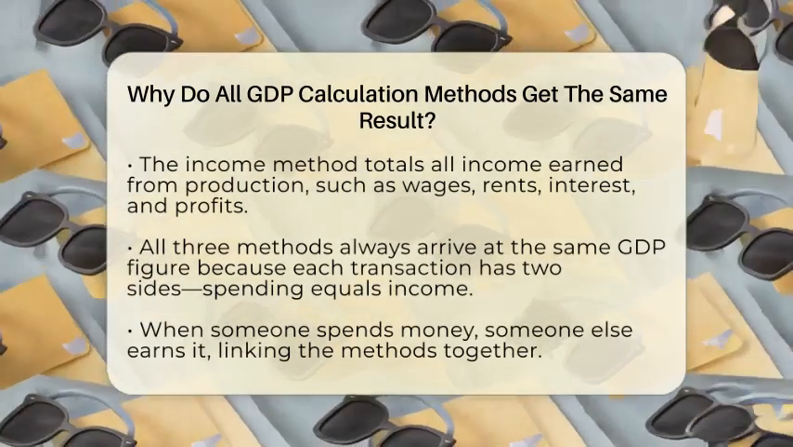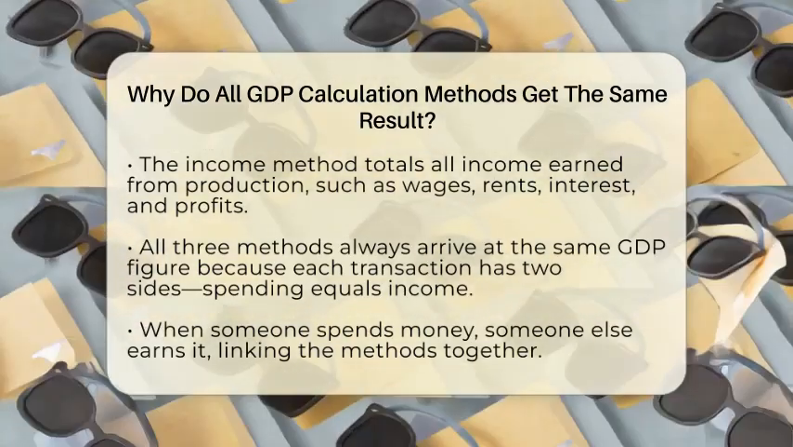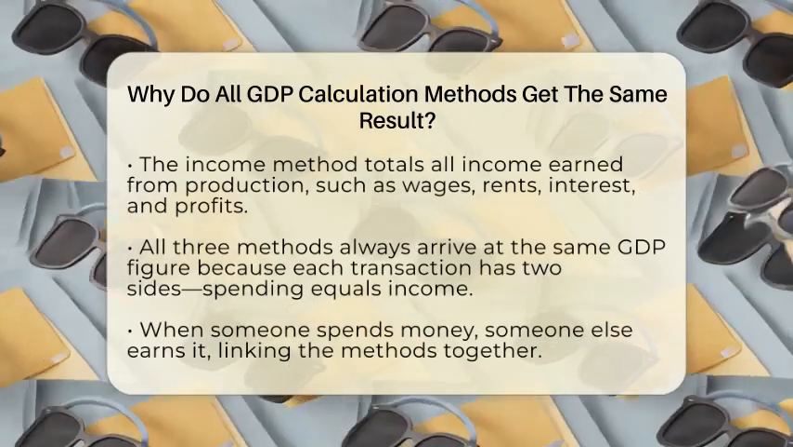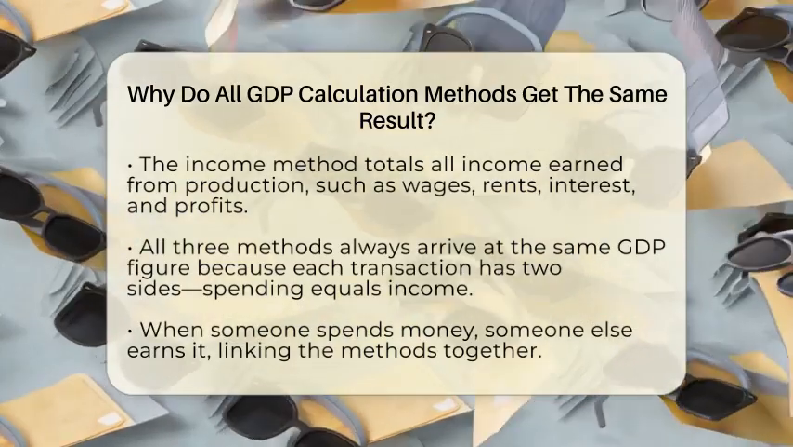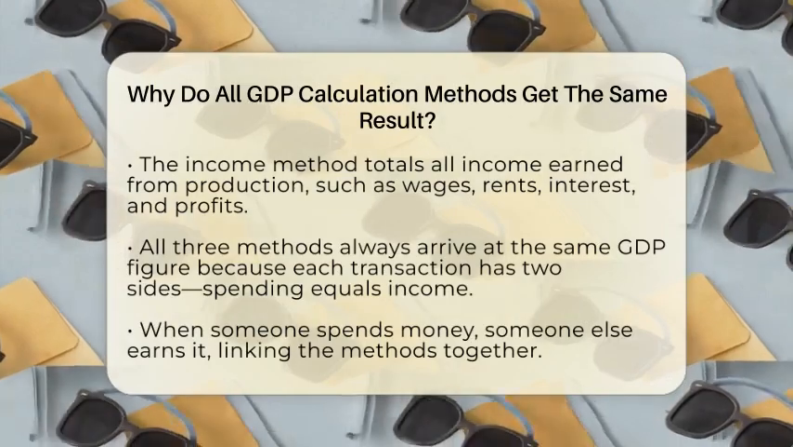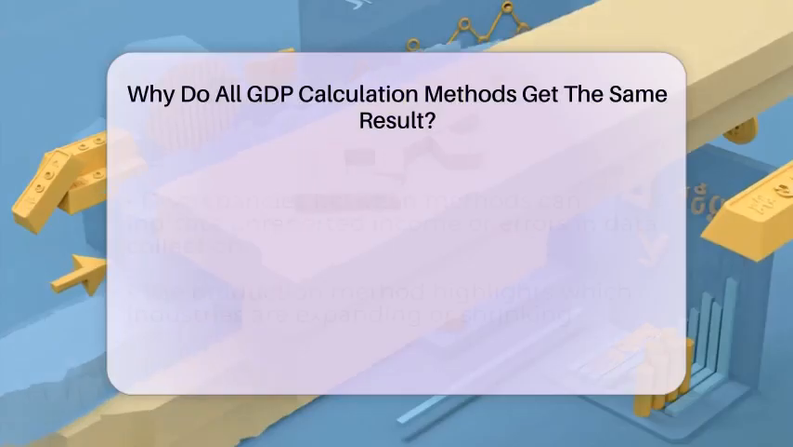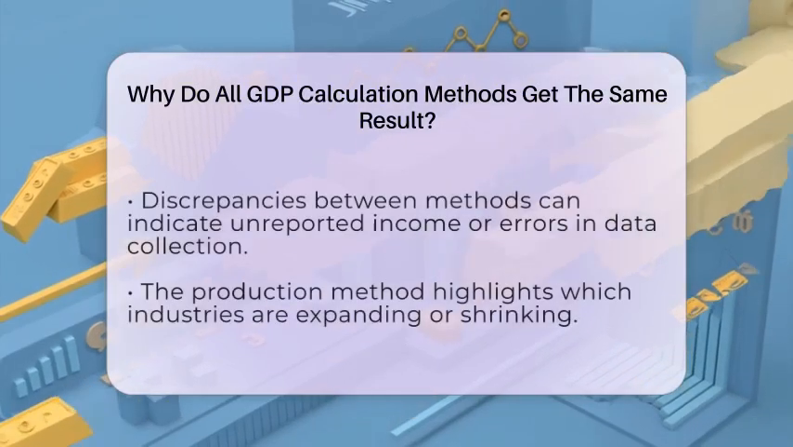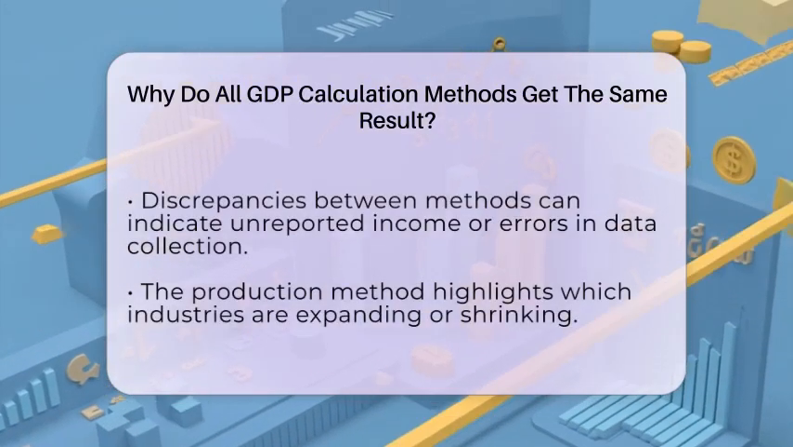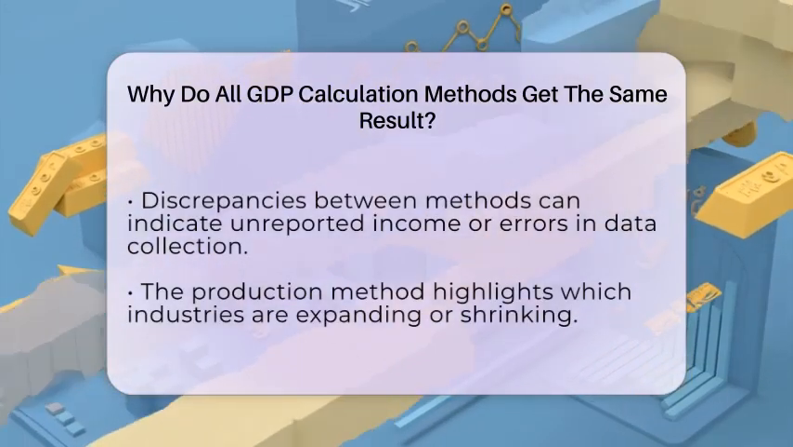The third way is the income method. It adds up all the income earned from producing goods and services. This includes wages paid to workers, rents earned by property owners, interest on loans, and profits made by businesses. It reflects how income is shared among everyone involved in making things.